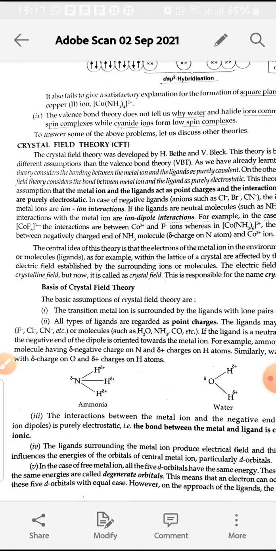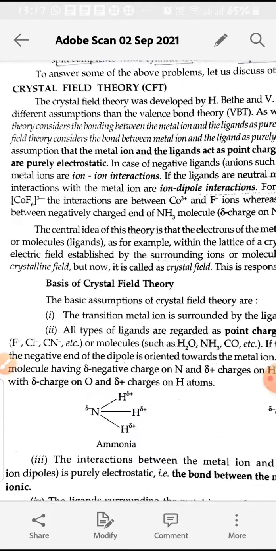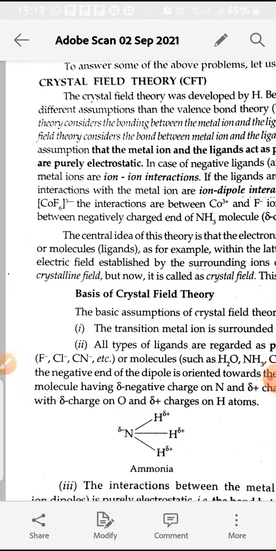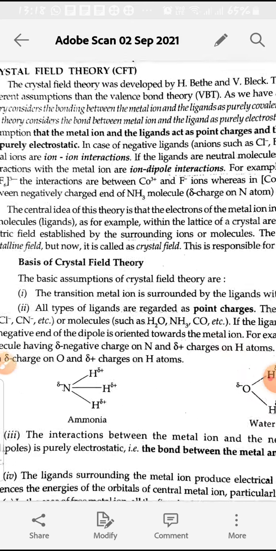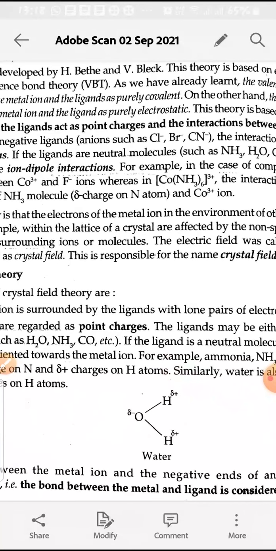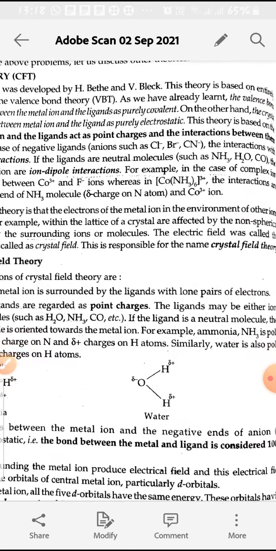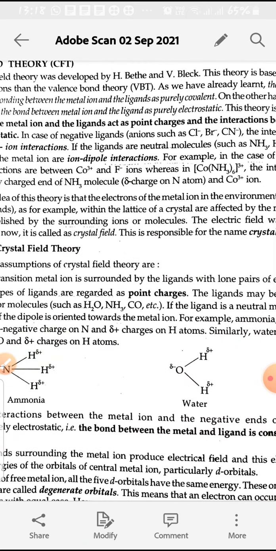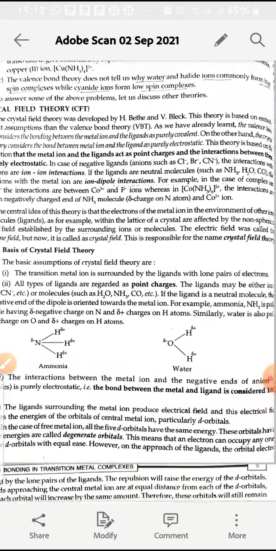For example, in the case of cobalt with F negative complexes, cobalt is positive and F is negative, so the interaction will be ion-ion interaction. Whereas in the case of a cobalt ammonia complex, this will be an ion dipole interaction, because cobalt is positive and the ammonia nitrogen acquires delta negative charge. So this is the main assumption of crystal field theory.